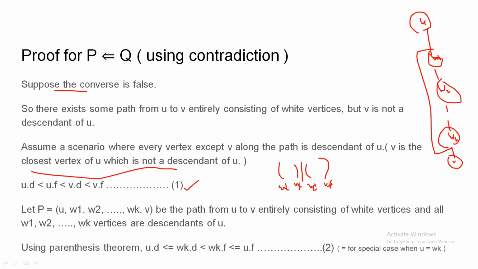So now we assume the path like this. The U to V path entirely consists of white vertices, and all the vertices W1, W2, WK are descendants of U. So according to the parenthesis theorem, the discovery time and finishing time of W will be entirely within the timestamp of U. It can be equal to U also, in the special case when U is equal to WK, which means there is only one node from U to V. So the timestamp of U will be equal to the timestamp of WK.